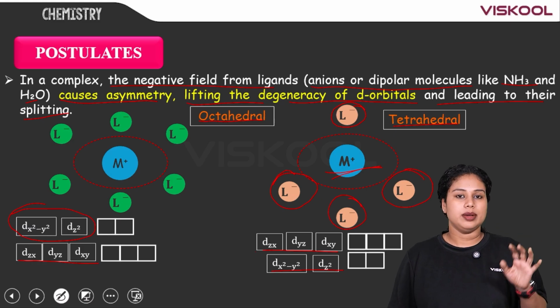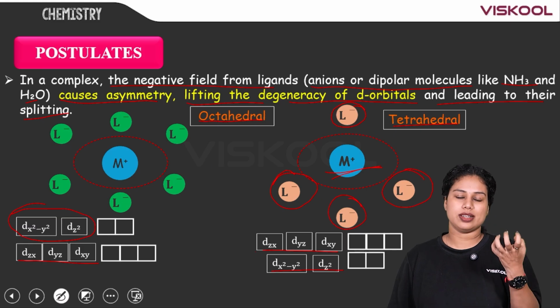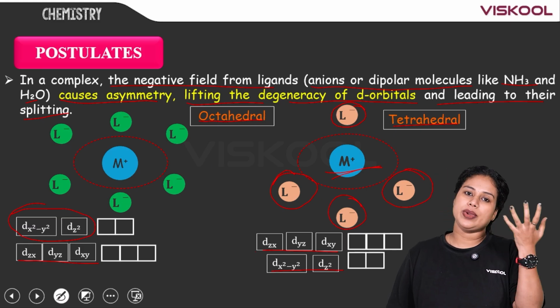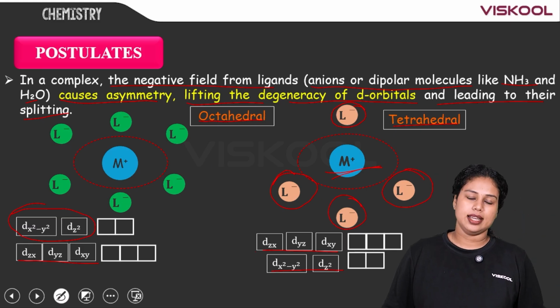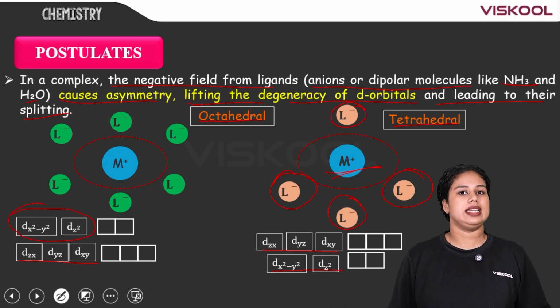Once again, the postulates are, first of all, there is an ionic bond, an electrostatic interaction between the metal and the ligand. Then when the ligands approach the metal in a spherically symmetrical way, the degeneracy remains the same, and all the d orbitals have the same energy.